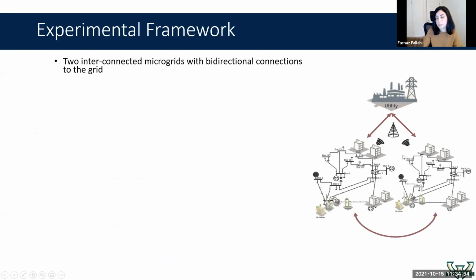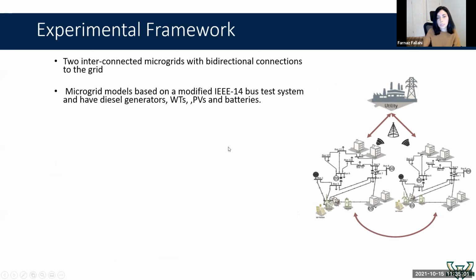Then, the experimental part. In our experiment, our test system is two microgrids that are connected to each other and to the grid. The microgrid models are based on an IEEE 14 bus system, but we modified them to include wind turbines, photovoltaics, diesel generators, and batteries.